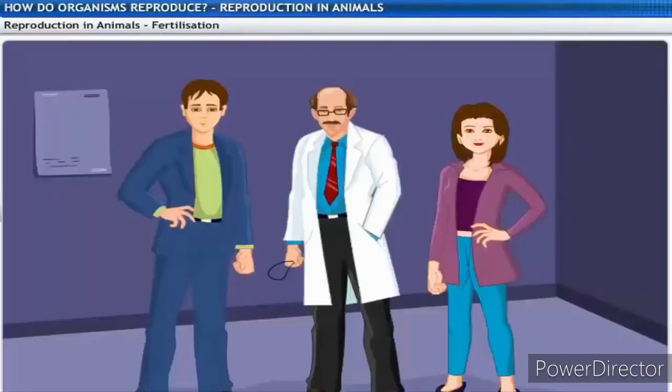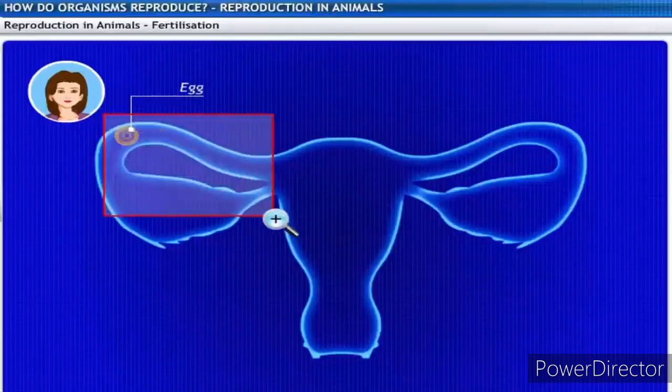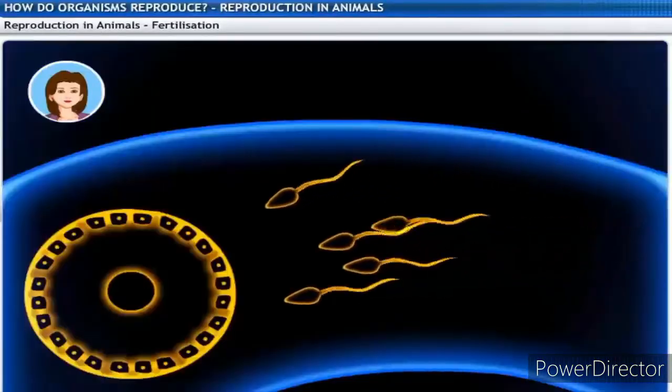How does fertilization take place? Sperm enters through the vaginal passage during sexual intercourse. They then travel upwards and reach the oviduct, where they get to meet the egg. Fertilization takes place here.